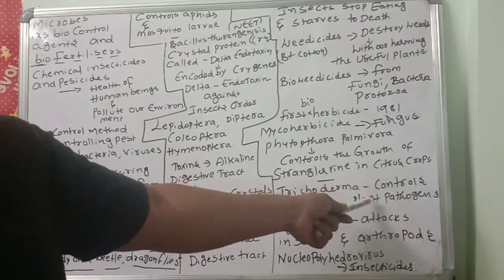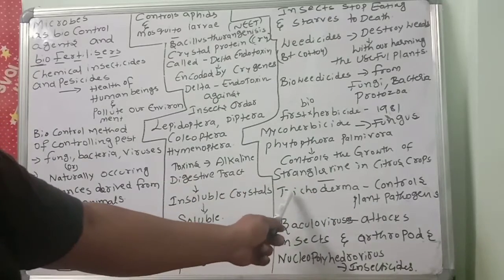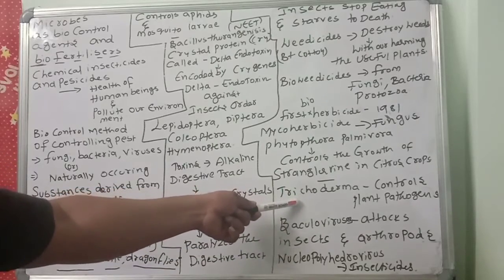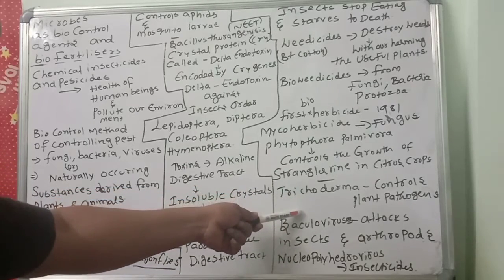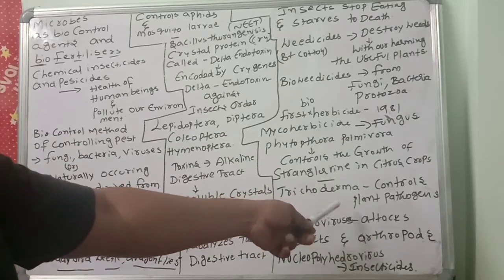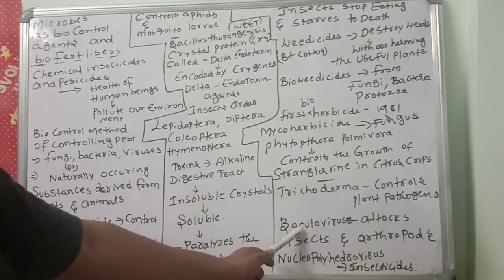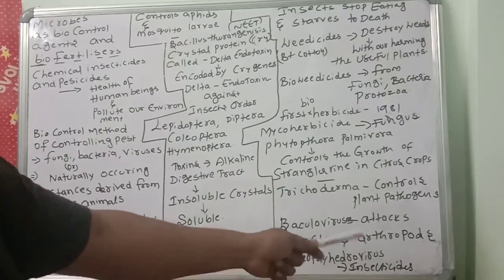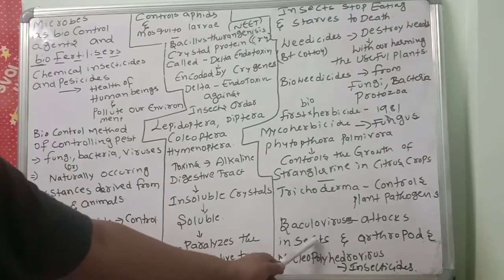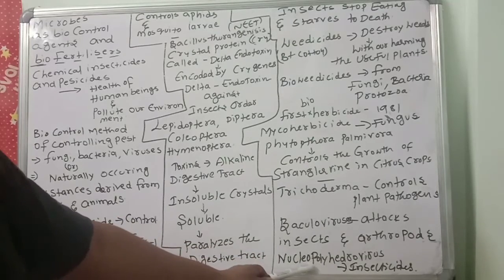Trichoderma controls the plant pathogens. Trichoderma is a fungal species located in the root ecosystem. They are effective and control the plant pathogens. Baculovirus attacks insects and arthropods, for example nucleopolyhedrovirus.